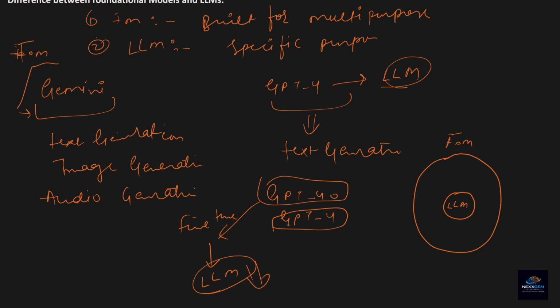Large language models are not different from foundational models, but foundational models are very heavy and are multitasking models, while large language models focus on a specific task like GitHub Copilot. It generates code. It's not generating audio or video. But a few models like Gemini or GPT-4o can do multiple tasks, so these are foundational models on top of it.